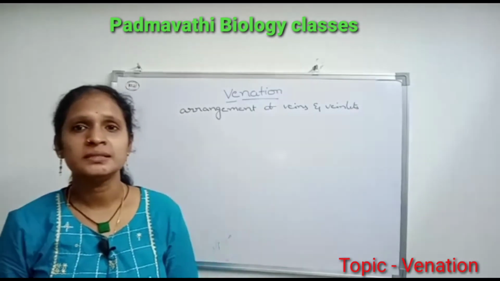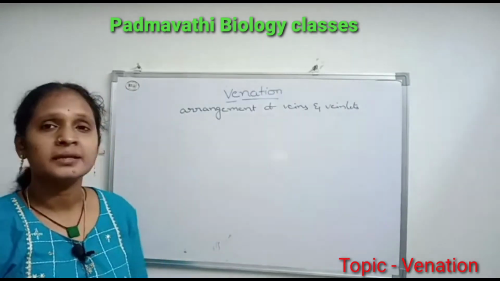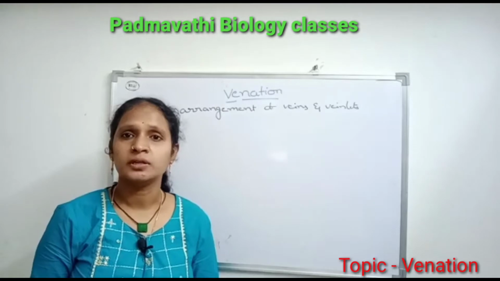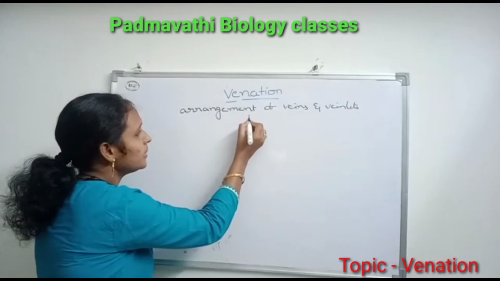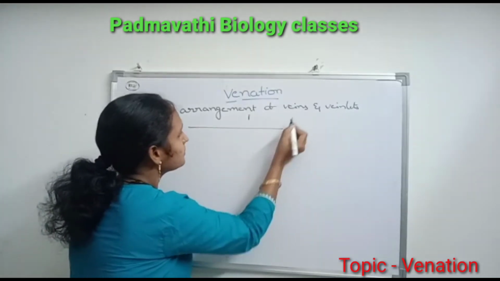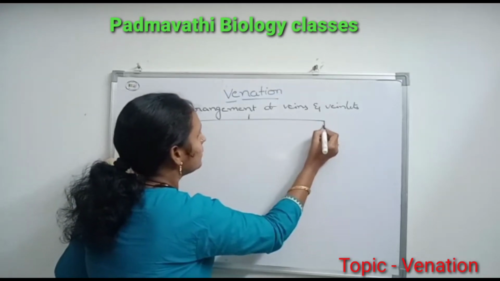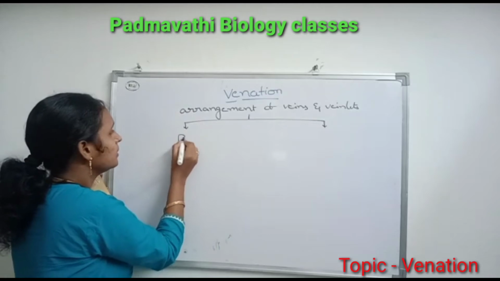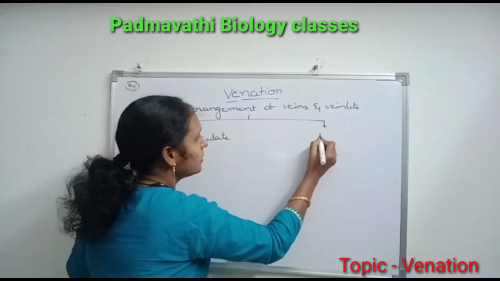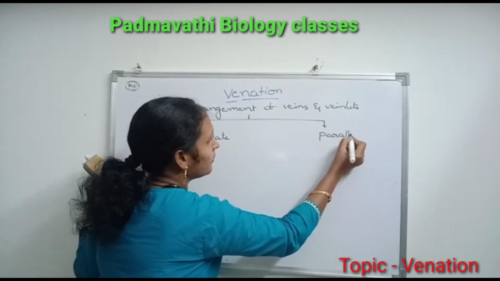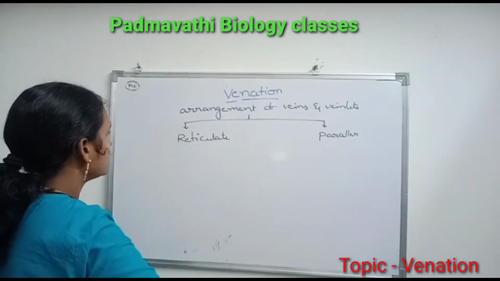These veins and veinlets give shape to the leaf and strength to the leaf lamina. They act as channels to transport water and food materials to other parts of the leaf. Venation is mainly divided into two types: the reticulate venation and the parallel venation.